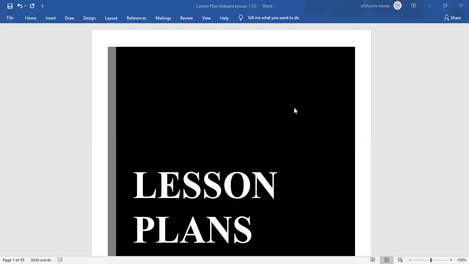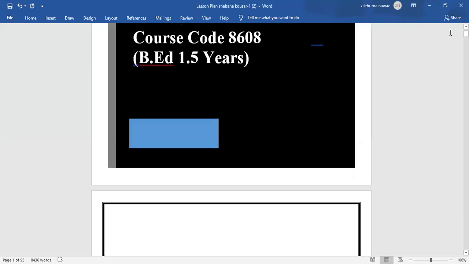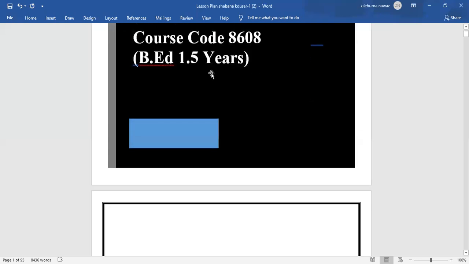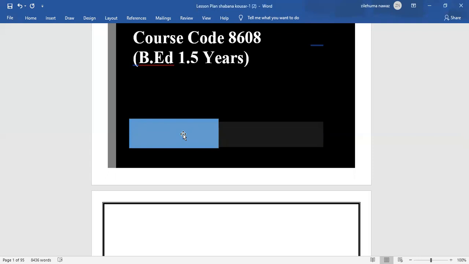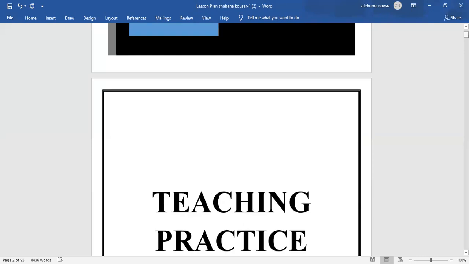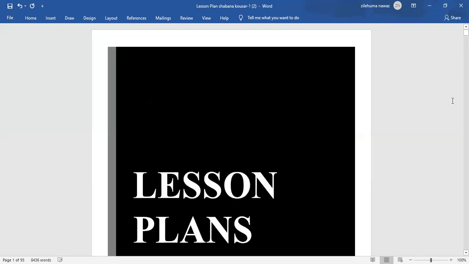First of all, if you're going to make a lesson plan, I suggest you make a cover page like this. Write lesson plans, and write your code and B.ed 1.5 here. I have hidden the name and roll number, so in that place you need to write your name and your roll number. If you want, you can attach the logo of Islamic Open University, or make it simpler.